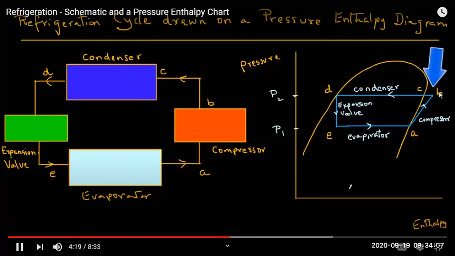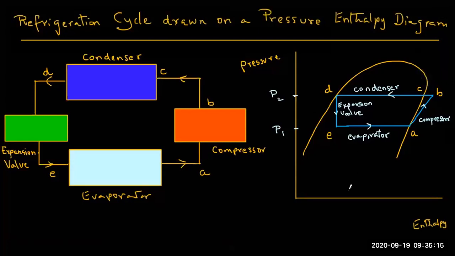Then you start condensing. It moves from the superheated to the de-superheated state, the superheat is removed, and then it keeps condensing and changing into liquid. The heat is taken away by the condenser.